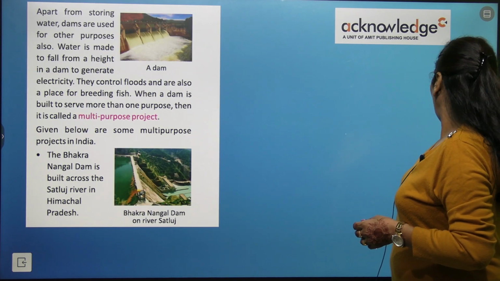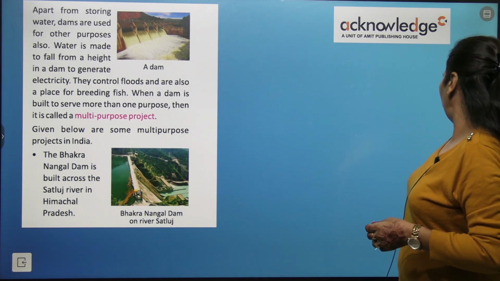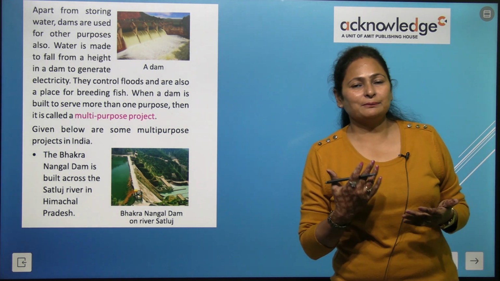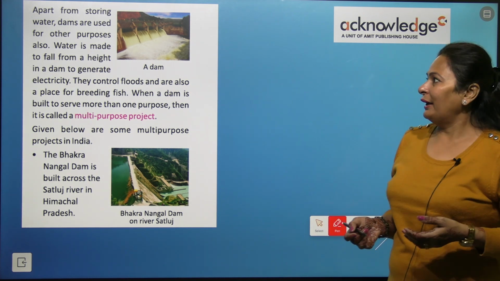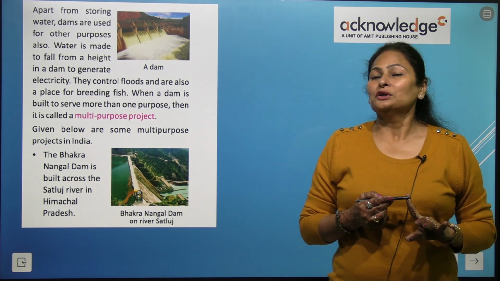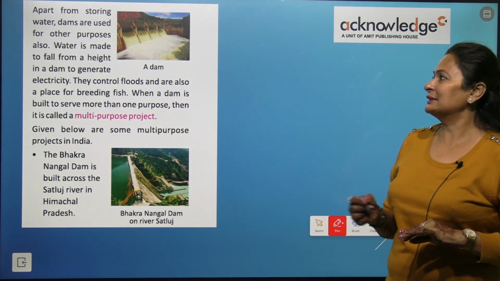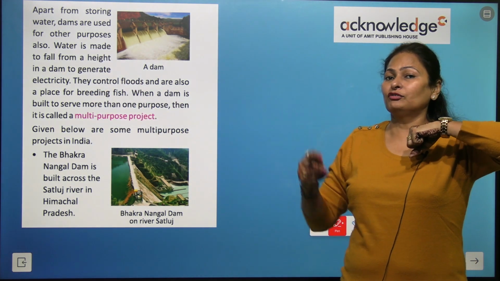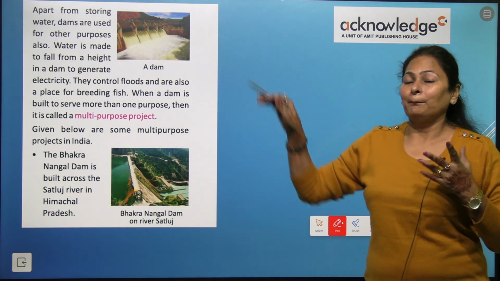Apart from storing water, dams are used for other purposes also. Dams, you all know dams. Dams are again artificial things. They are made by men, right? So dams are not only to store the water, but they are used for many other purposes, like this water is made to fall from height. Yes, you can see in this picture the water is made to fall.